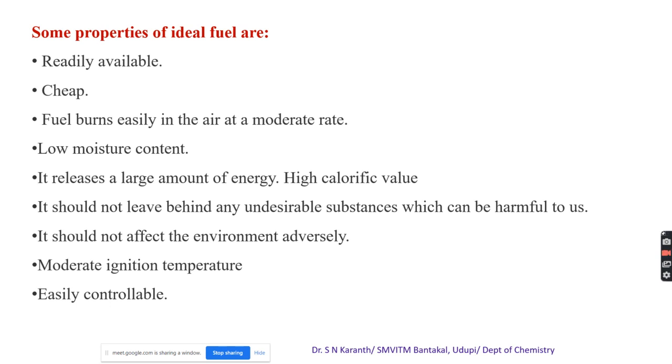It should not leave behind undesirable substances that can be harmful to the environment. It should possess a moderate ignition temperature and be easily controllable once it catches fire. These are the properties of an ideal fuel.